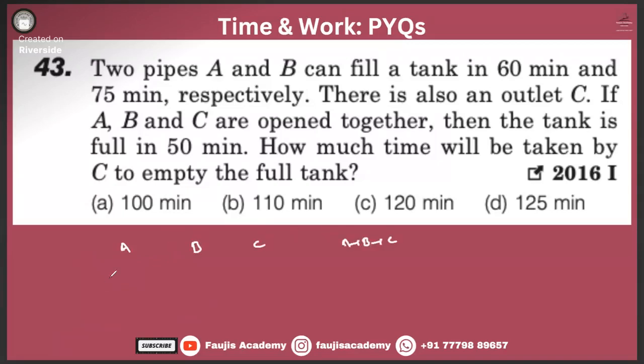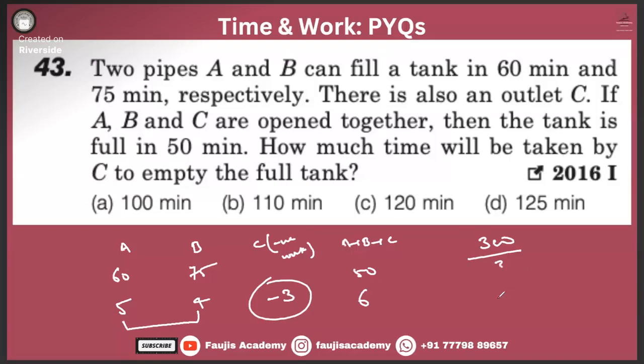Please, I want to finish it up before my battery dies. 60, 75, 50. C is an outlet. Negative work. Yes, sir. Do you have any problem? 6. This much is 5 plus 4 is 9. That means it must have been 3, then only 6. Divided by 3. Why not minus 3? Time being negative. Which answer option?